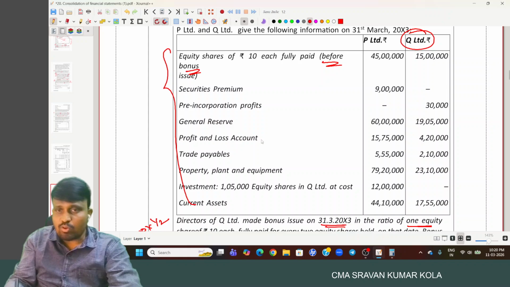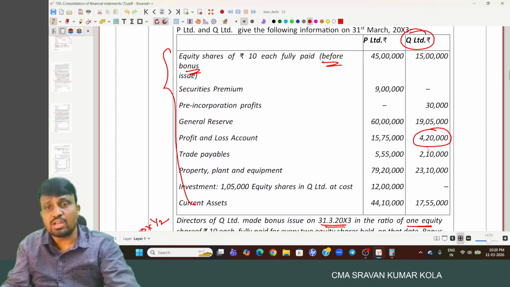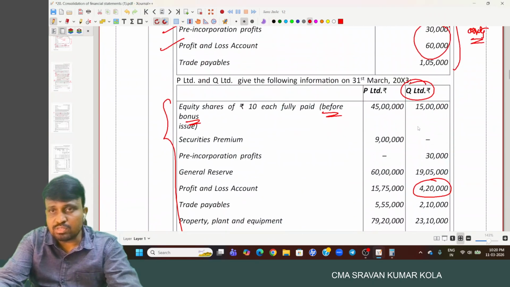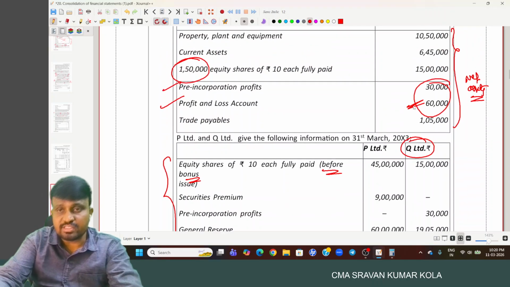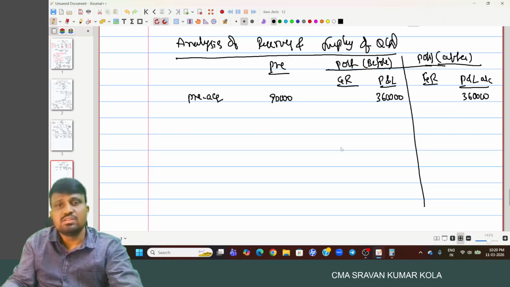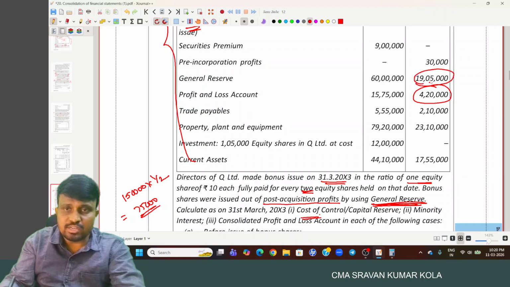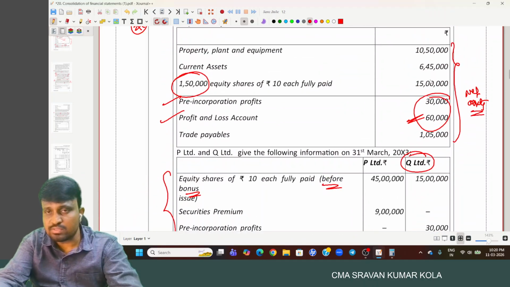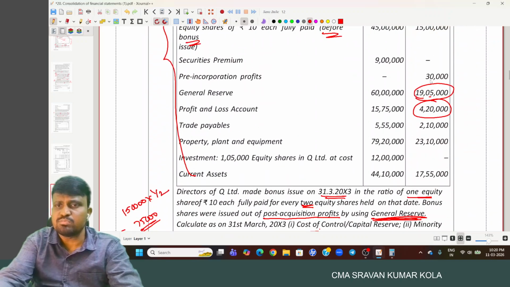And the profit and loss account relating to Q Limited on 31st March is how much? 4,20,000. Out of the 4,20,000, 60,000 belongs to pre, and the remaining 3,60,000 belongs to post. And 19 lakh 5,000 relating to general reserve we have. And the general reserve is not available on the date of acquisition, so completely we consider it in post.